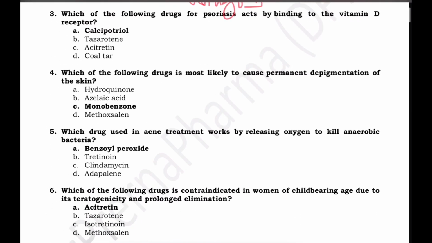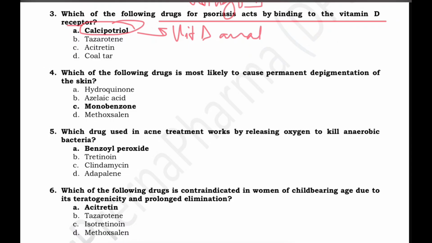Which of the following drugs for psoriasis acts by binding to vitamin D receptor? The drug acting on vitamin D receptor is calcipotriol. It is a synthetic vitamin D analog, and it binds to the intracellular vitamin D receptor, and this inhibits the keratinocyte proliferation and enhances the differentiation and reduces the psoriatic plaques also.